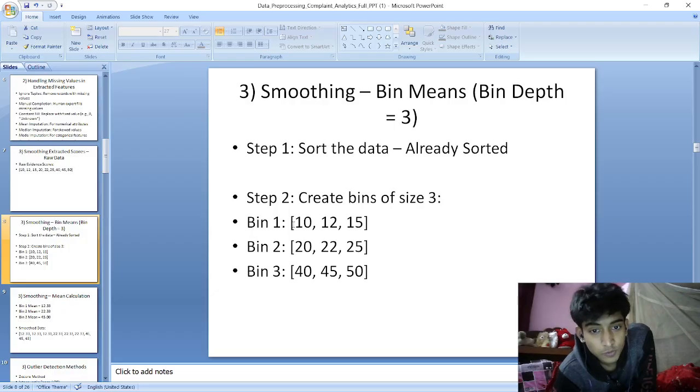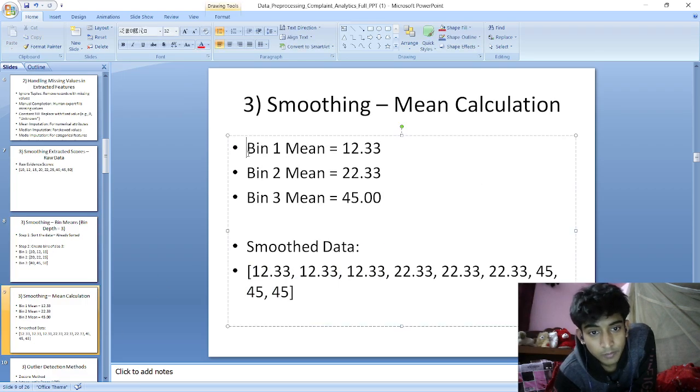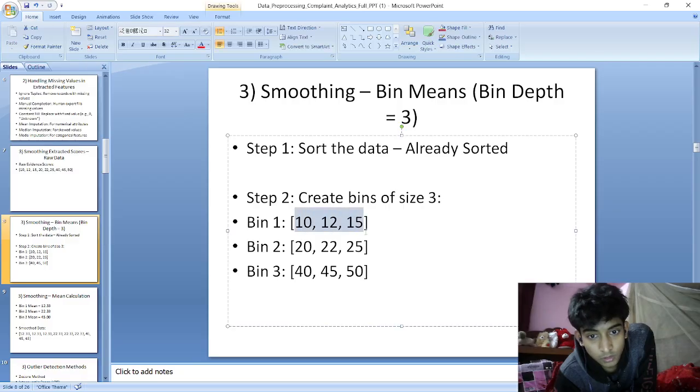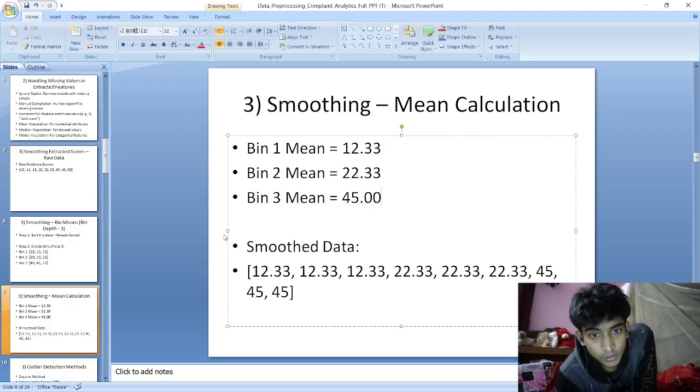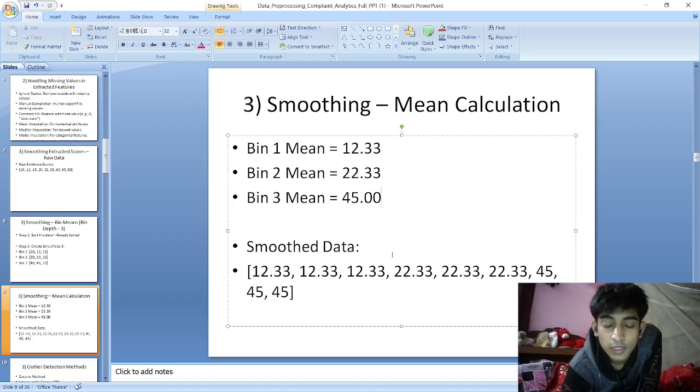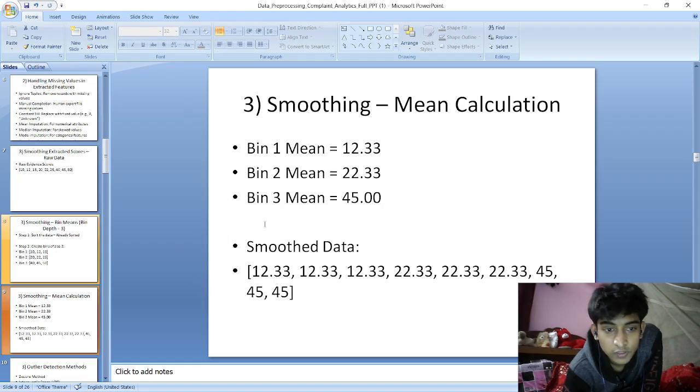Then we create equal-size bins of size 3. Now we calculate the mean of each bin. Here, the mean of bin 1 is 12.33. Similarly for bin 2 and bin 3. Then we have smoothed data, where we replace those values with the smooth mean.